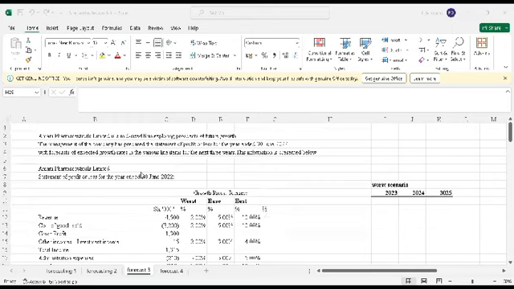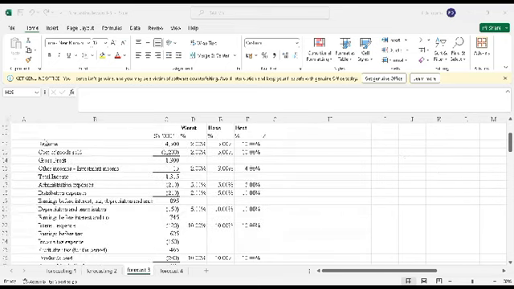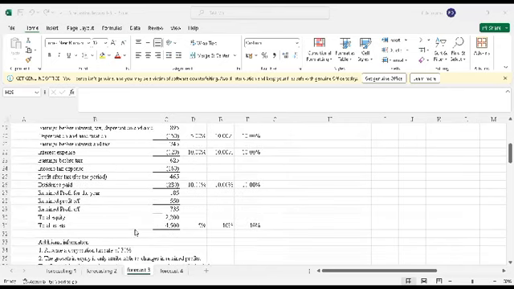I won't go through the entire question, but I'll start from here. Amani Pharmaceutical Limited. This is the statement of profit or loss for the year ended 30th June 2022. The growth rates scenarios: we have worst, base, best. These are the percentages. Then we have revenue all the way to total assets.